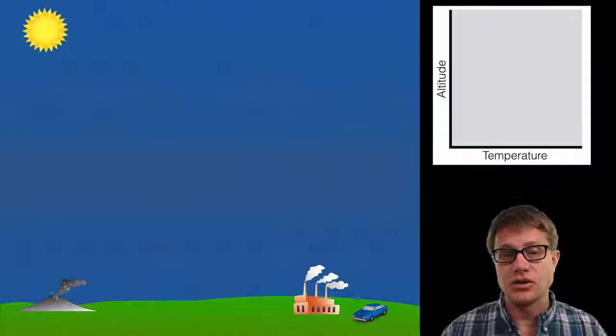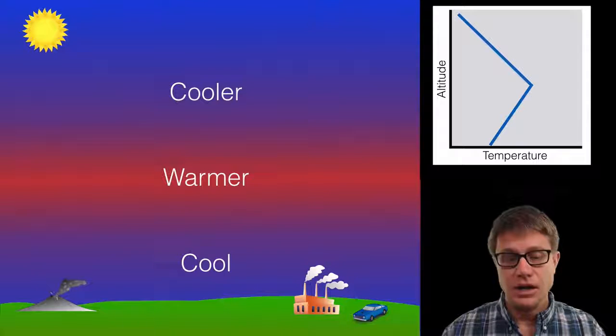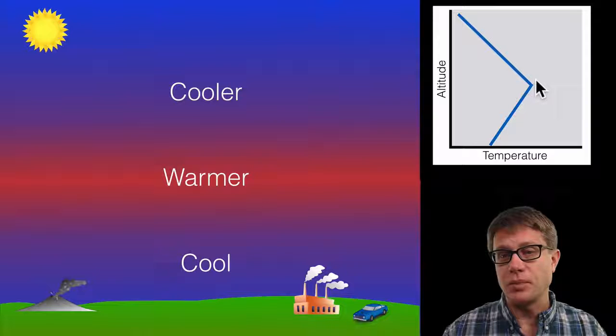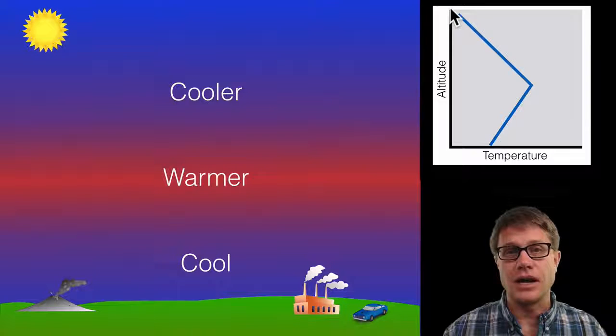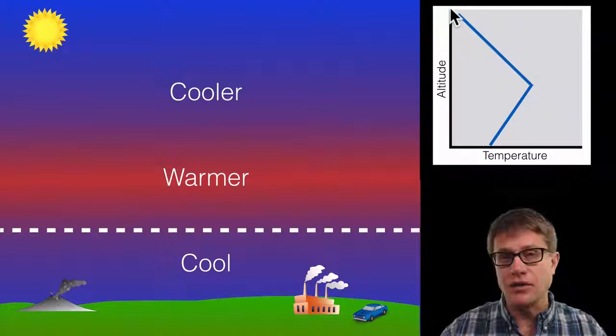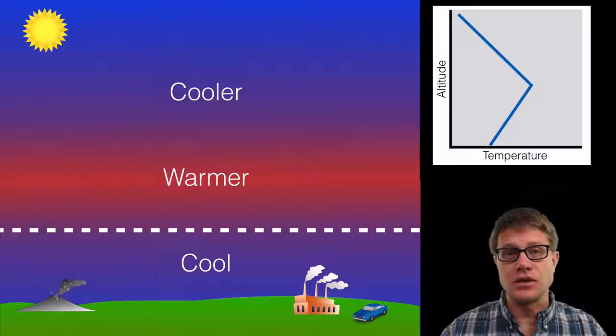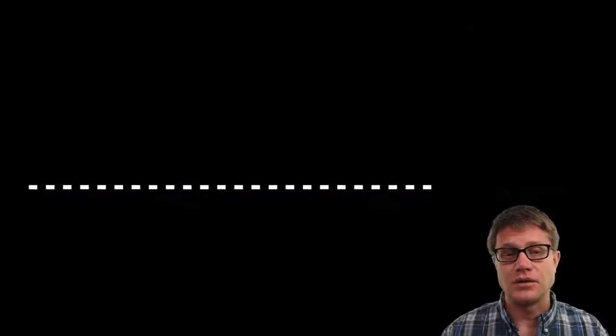But sometimes due to currents or wind or just the geography of the city, you can get what's called an inversion. And so instead what we have is a layer of cooler air near the Earth. And so it's inverted. As we move up, it gets warmer and then it gets cooler after that. And so what you're doing is you're trapping all those pollutants near the surface of the Earth. They can't move up and they can't move away. And then we start to have chemical reactions going on.